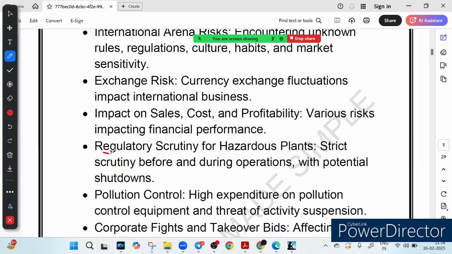Then we have something called regulatory scrutiny and environmental risk, which is a hidden cost. If the company is setting up a hazardous plant, it faces intense government scrutiny. Pollution laws are strict, and if the company doesn't comply, it could face a fine or even shutdown. Plus, setting up pollution control measures costs a fortune. So not planning for these risks can lead to major financial loss. Obviously, a hazardous plant is monitored closely by the government, right? And they have to pay a fine if they violate any rule. Then we have something called pollution control, which we have talked about.